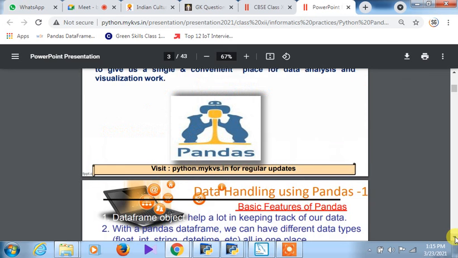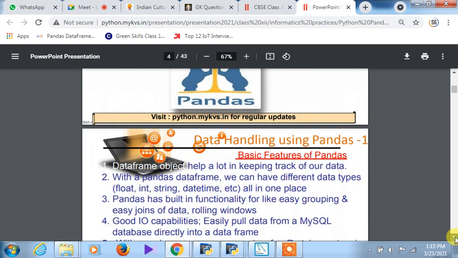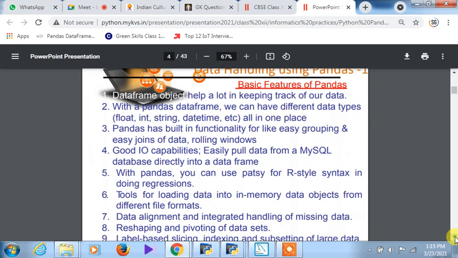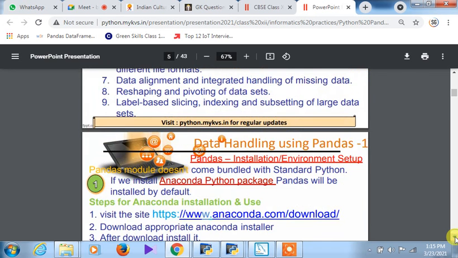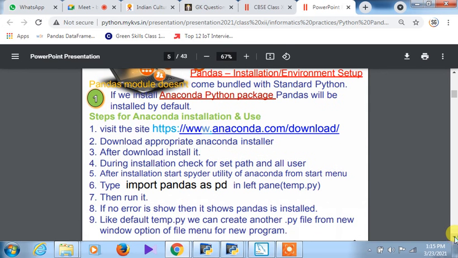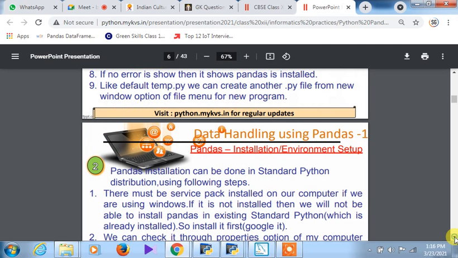A few things we have done, and these are the basic features that have also been covered. Now see out here, this is Anaconda. These are the different steps to install Anaconda in order to work with NumPy and standard Python. NumPy and Pandas do not come with normal Python. They have to be installed either by using Anaconda or by using the pip command.